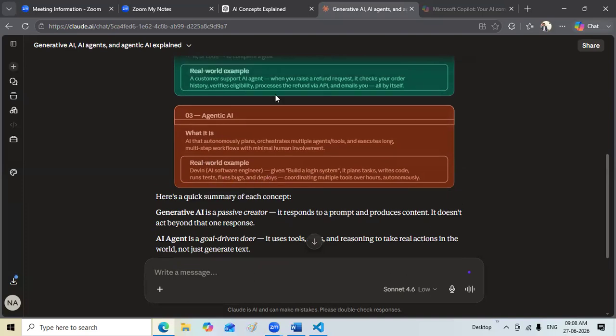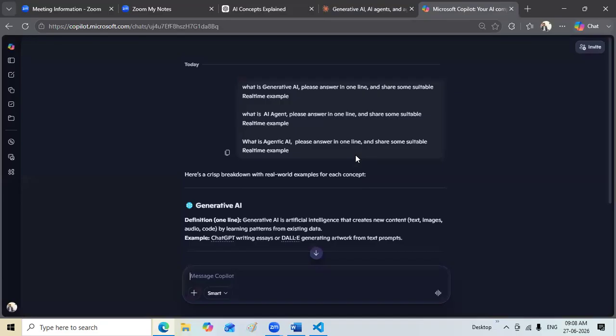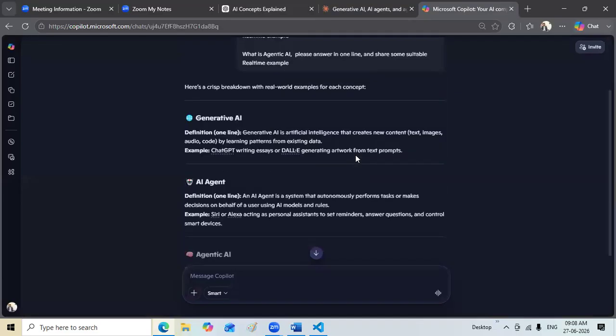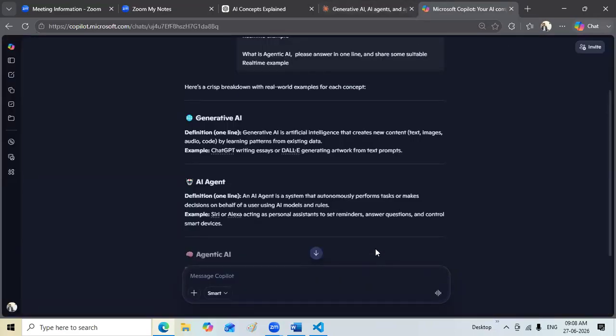So these are the examples, and whereas ChatGPT's examples, let's see the example of Copilot. Definition in one line: generative AI is artificial intelligence that creates new content. Okay. Claude and Copilot give the same definition, like creating new text, images, all those things. ChatGPT writes essays, DALL-E generates artwork from text prompts.